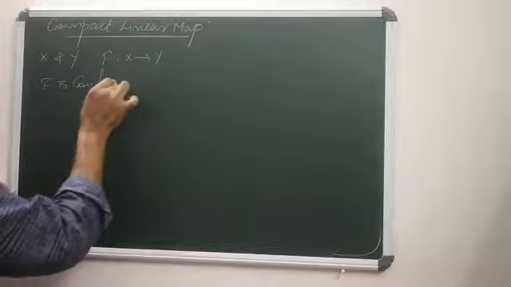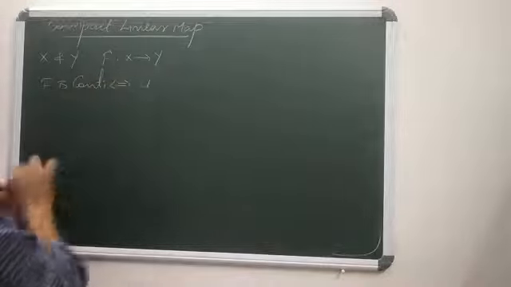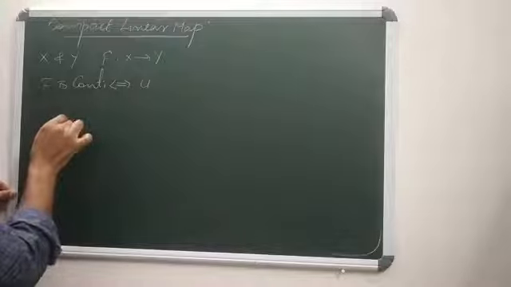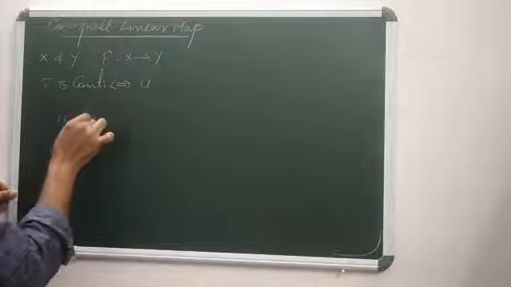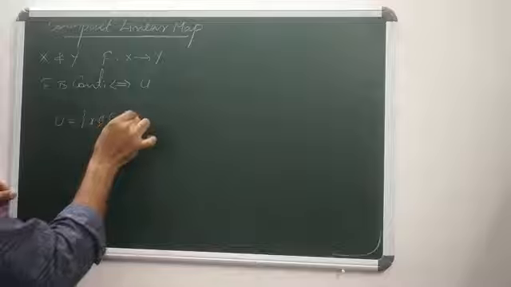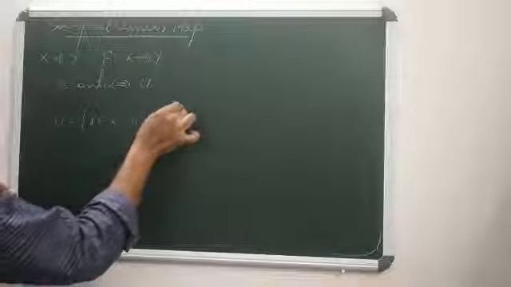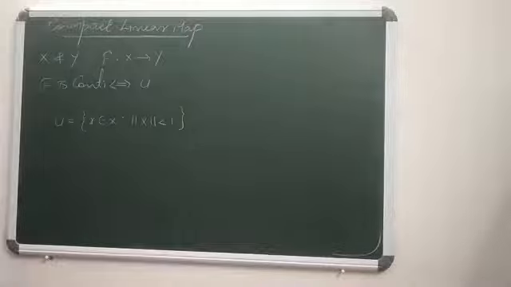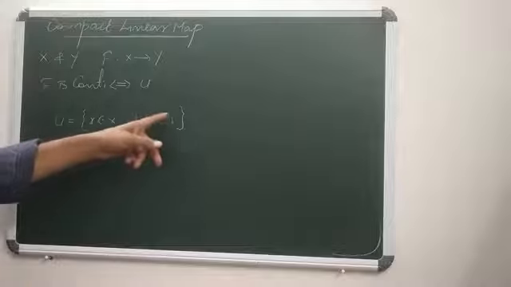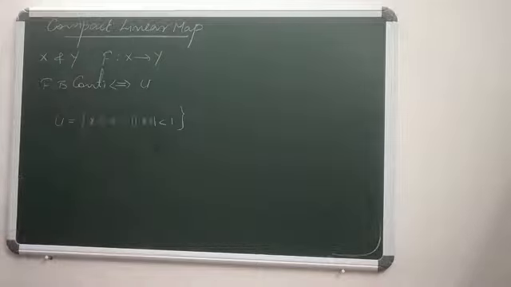if and only if for any open ball u in x, that is u equals the set of all x in X with norm x less than 1. U is an open ball having radius 1 and center at the origin.